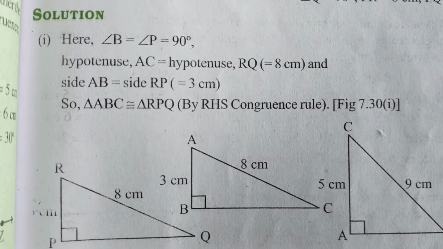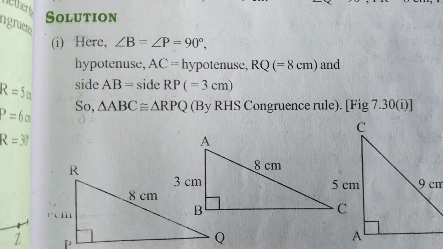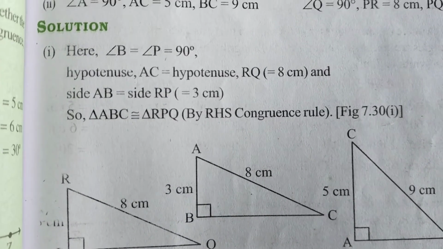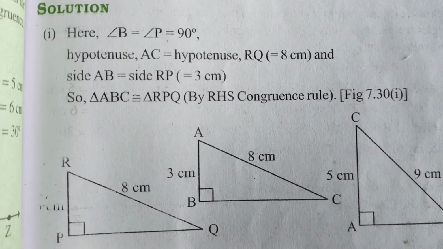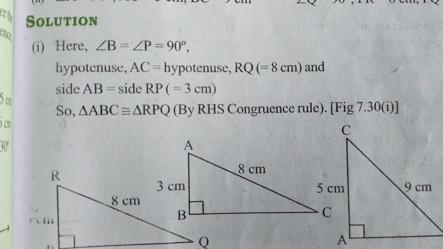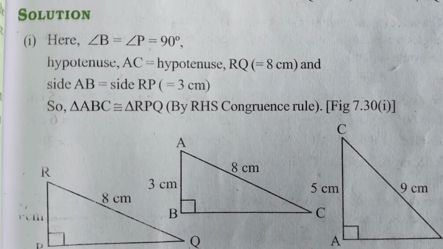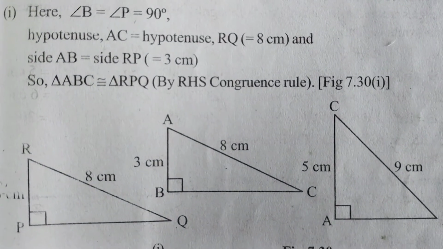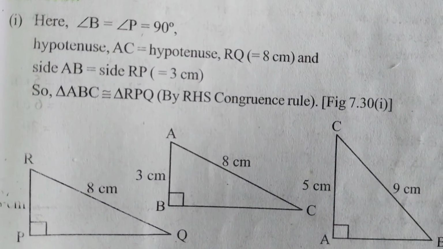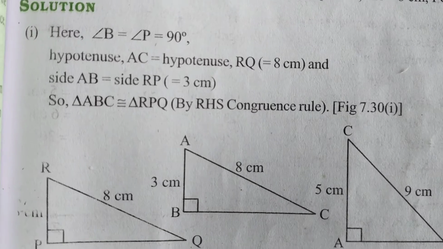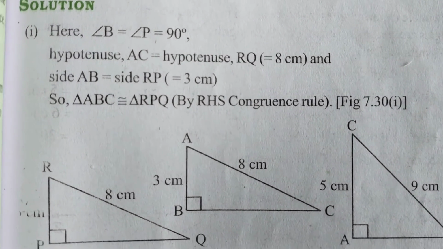So in the first triangle the hypotenuse is AC, and in the second triangle the hypotenuse is 8 centimeters, and one more side, AB is equal to RP, which is 3 centimeters. Therefore the two triangles are congruent by the RHS rule.